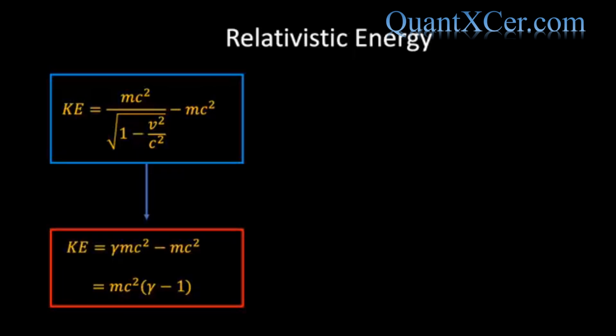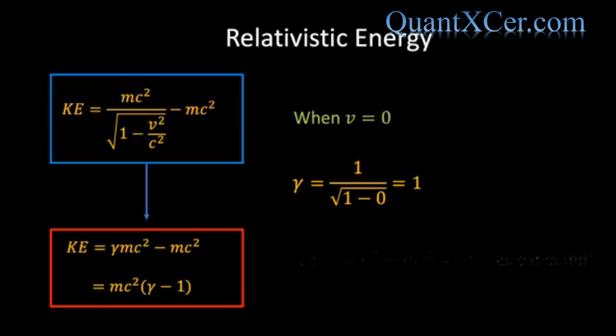Next, let's see what happens when we set v equals 0, in other words, when the object is stationary. In that case, we see that gamma equals 1, and therefore the kinetic energy is equal to 0, as expected. Our equation gives the correct answer for a stationary object. But what else is this equation telling us?